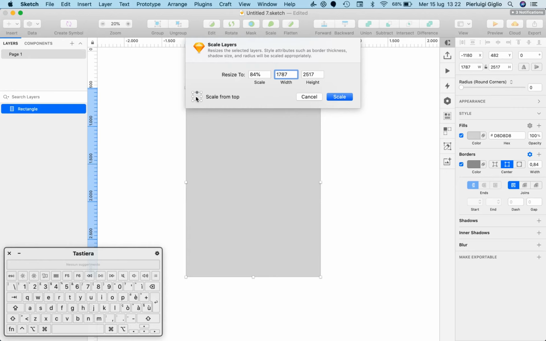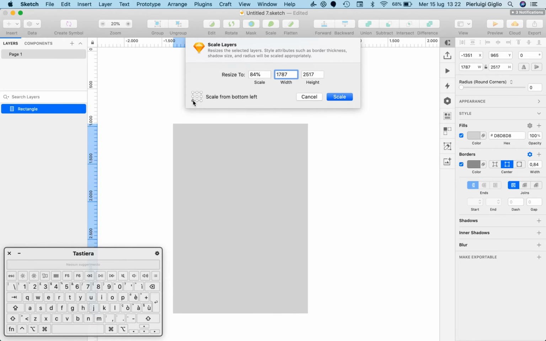And the cool thing is that I can also select the origin that the layer should scale from. So if I want to scale it from the center, I can select it here. If I want to scale it from the bottom left, I can do it like this.